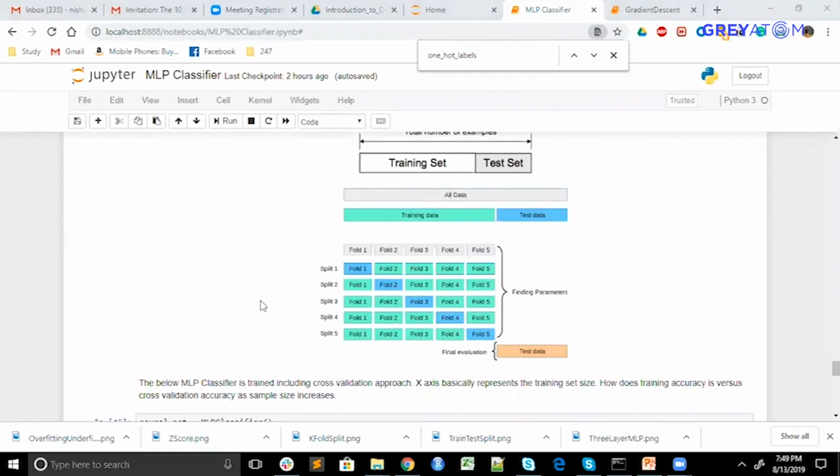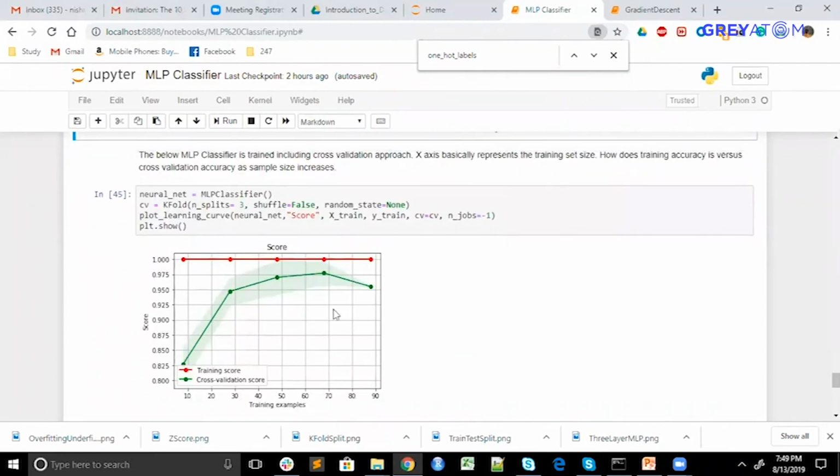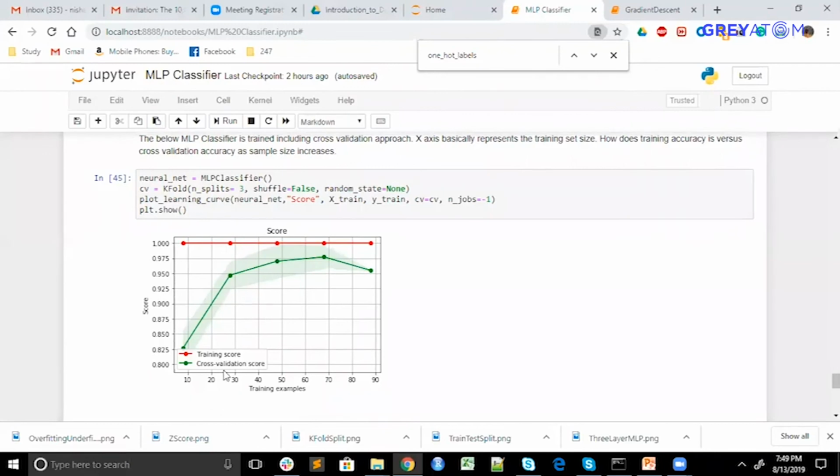I'm explaining that. Let me directly switch to this plot for explaining it. In this plot, the red line is the training score and the green line is the cross validation score. Initially the train score is very high. When the loss is less, the score is high; these are negatively correlated. The training score is very high, obviously, because it has seen the examples. On the x-axis, you are increasing the training examples, and you are checking on the validation dataset, which you have pulled apart from your training dataset.